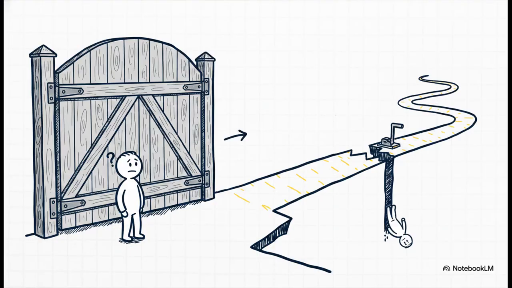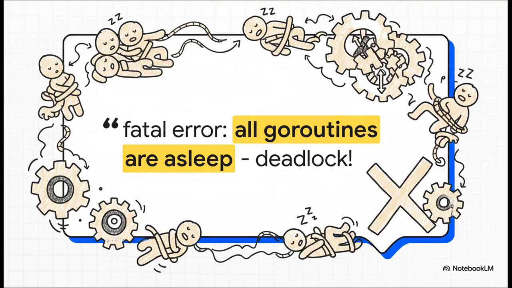So picture this. You're writing a test for your future. You set up a wait group, you call Add(1), and you tell your test to wait. You're expecting your async operation to call Done when it's finished. But what if there's a bug? What if you just plain forgot to add that line of code? What happens when that call to Done never, ever runs? Bam! This is what happens.